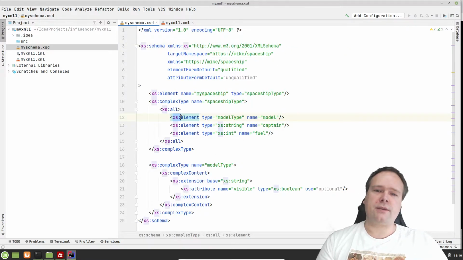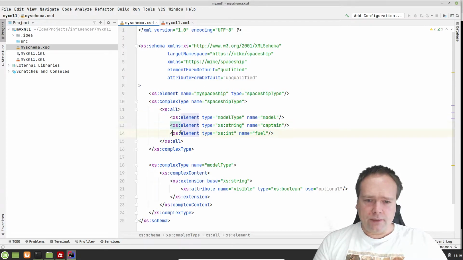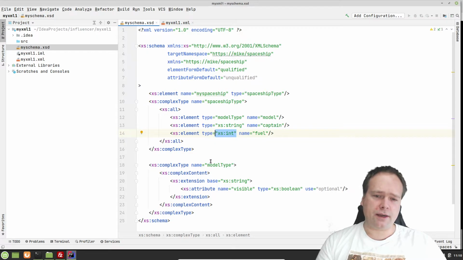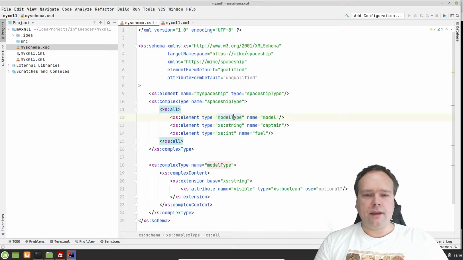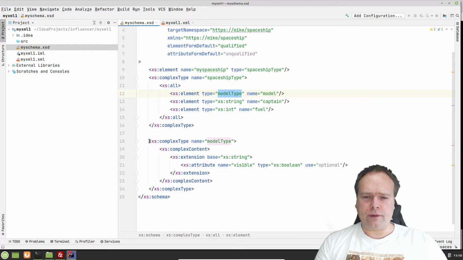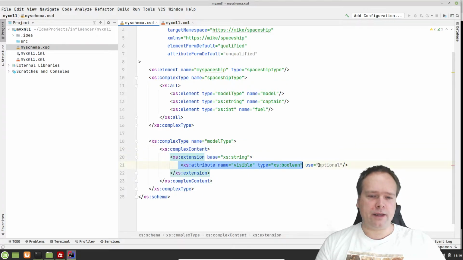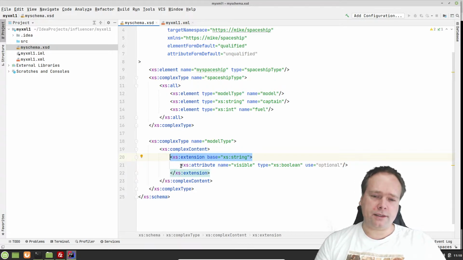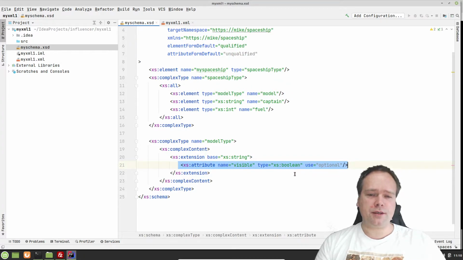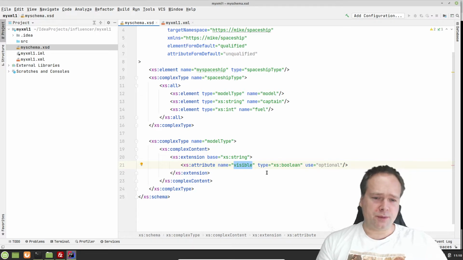So we just use an XML namespace definition instead. Then we have the fuel right here, which is an integer. So then we just use the built-in type int right here, XS int. And the model type that I'm referring to here is being created right here. So here I'm creating the model type. I'm saying that this is complex content because it is an extension of string, which means the content of the tag is a string, but I also want to have the opportunity to add this attribute named visible, because I want to say if my spaceship is visible or invisible.